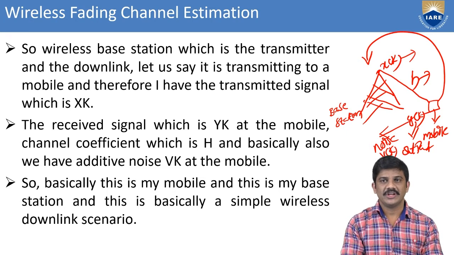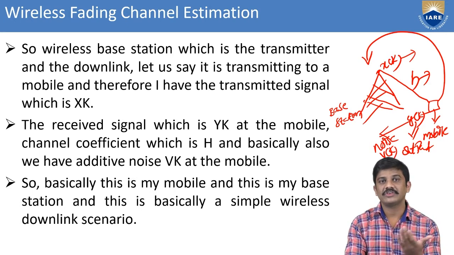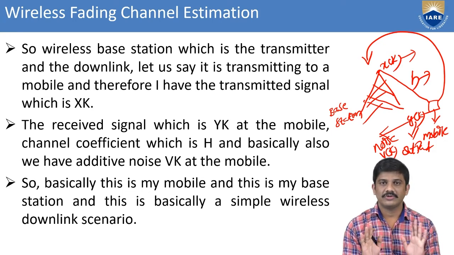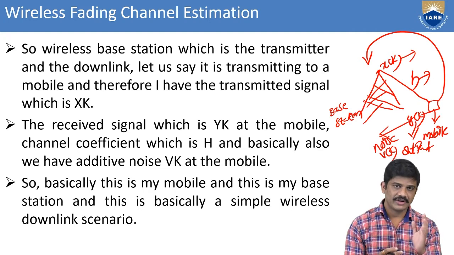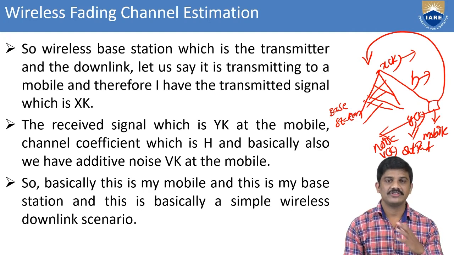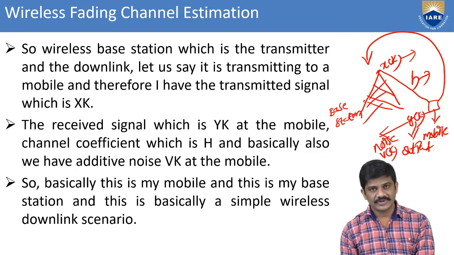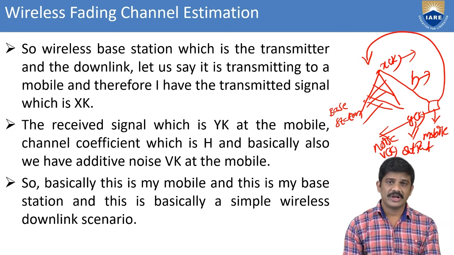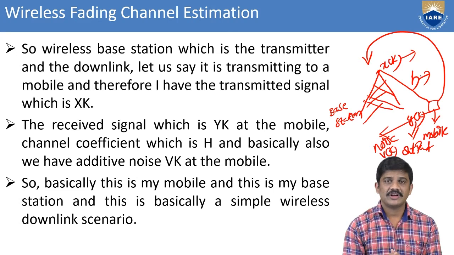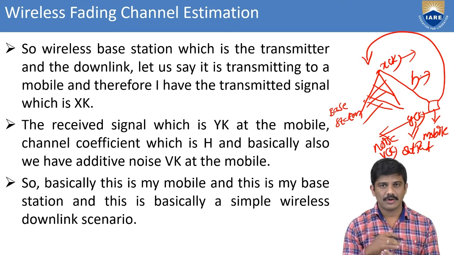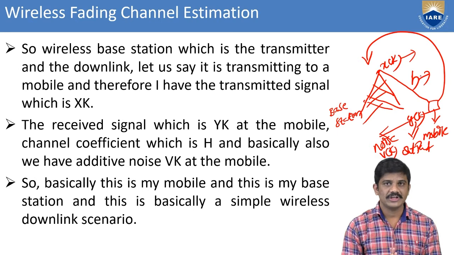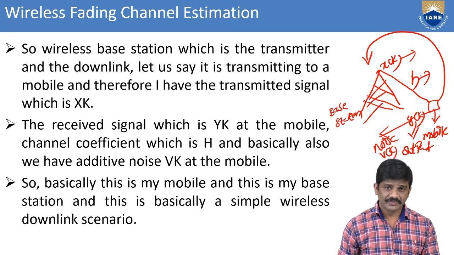Here this is basically a mobile station. We have taken the simple wireless downlink scenario. Just remember, we can give a signal from the transmitter through the base station to the receiver section. There we have the transmitter pilot section. Coming to this, h is the channel coefficient and y of k is the output. There we can add noise, that is v of k. This is in the scenario of the wireless downlink.